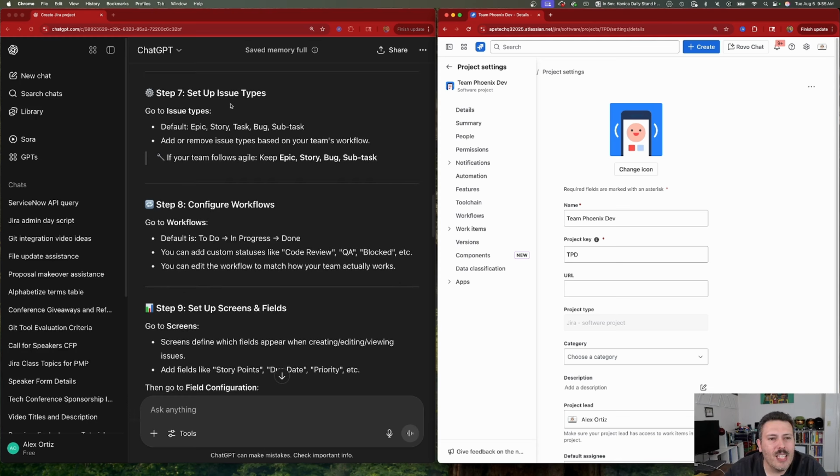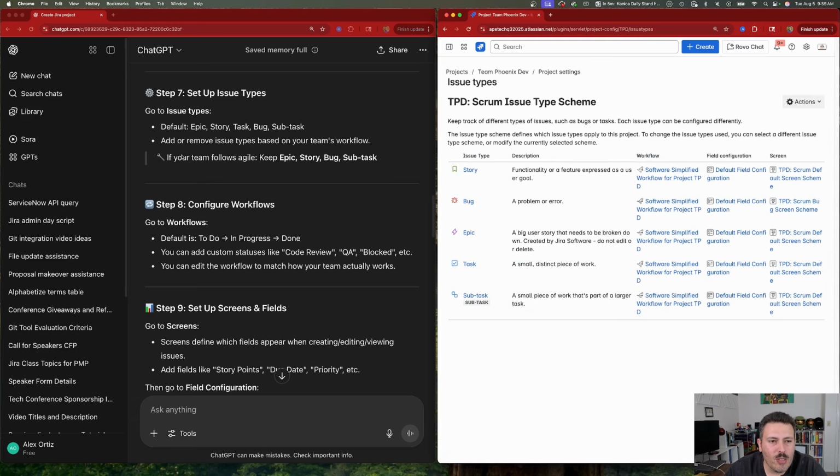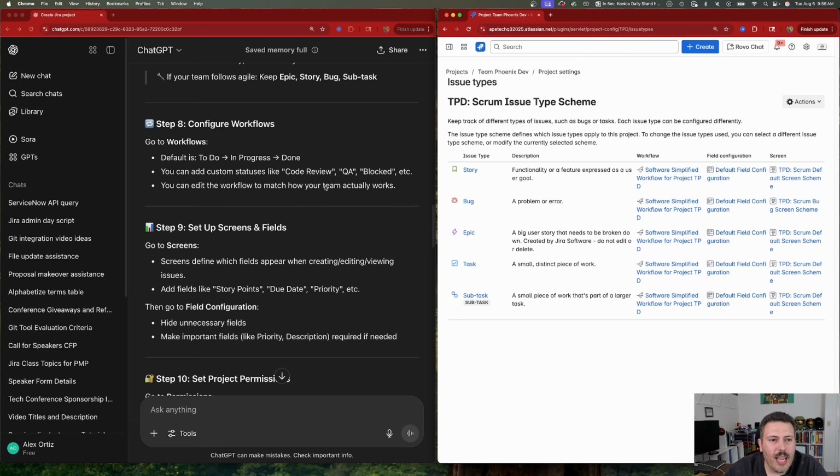Step 7, set up issue types. Again, newer change. These are now work item types. So again, I'll allow since this is such a newer change, but go to issue types. So we're going to go to work types or work items. The default is the epic, story, task, bug, and subtask. Add or remove issue types based on your team's workflow. So if your team follows Agile, keep epic, story, bug, and subtask. And so I'm going to keep those here. This is great. We're going to leave step 7. Step 8 is go to workflows.